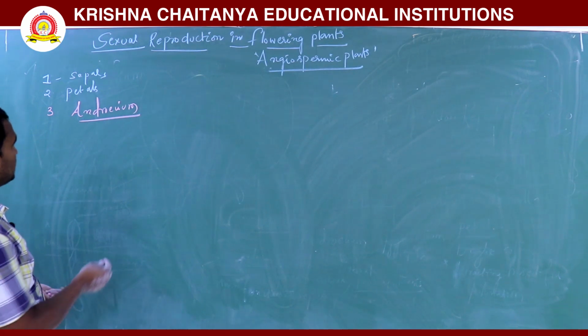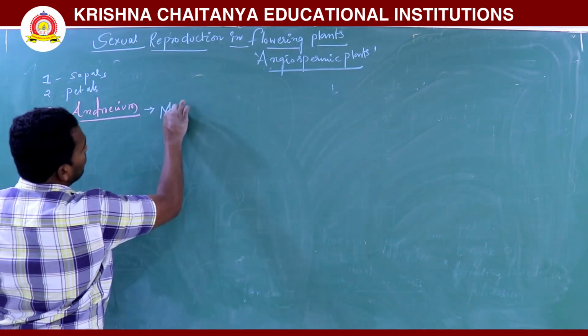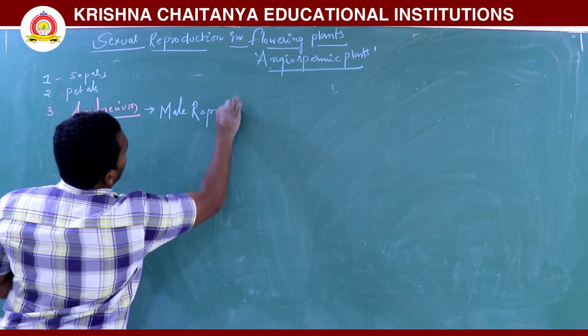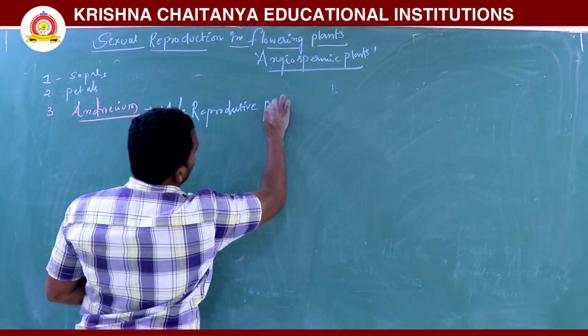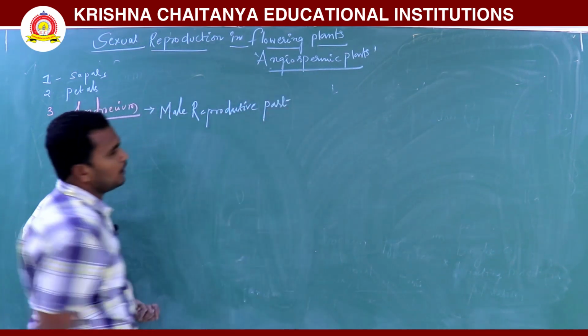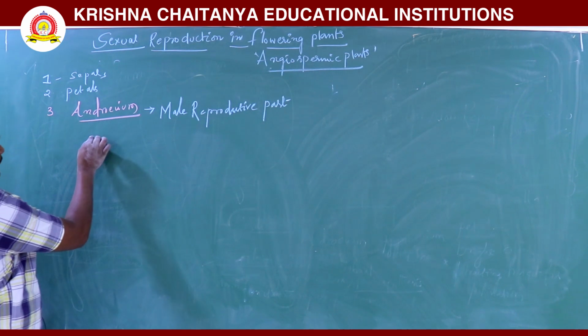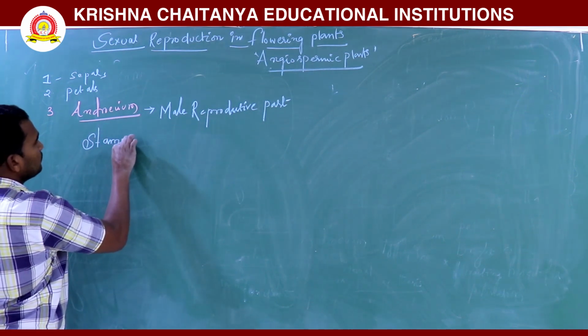The androecium is the male reproductive organ. Generally, for the male reproductive organ we will mainly discuss the stamen.